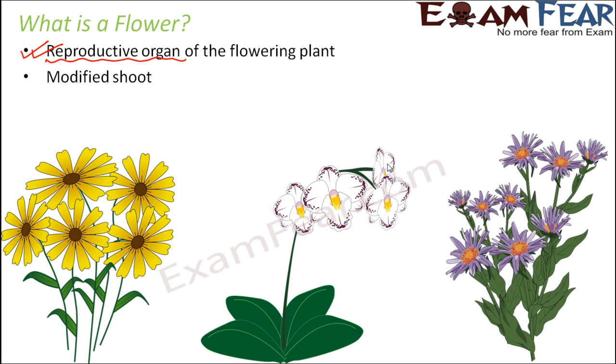What is the flower made up of? When you ask about a flower to somebody who doesn't know things in detail, they will say that flowers look very different in different plants. Some of them are yellow, some red, some orange, some are very big in size while others are very small. So flowers come in a lot of varieties, shapes, sizes and colors. Here we will talk about the flower in general, that is, what are the basic parts of the flower which are common to all types of flower.